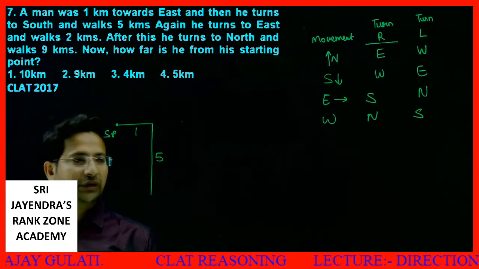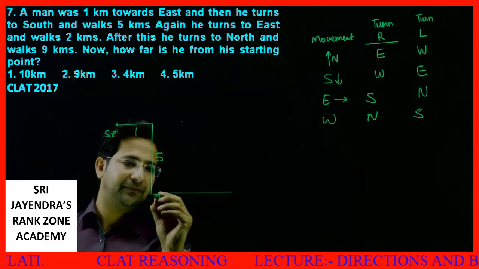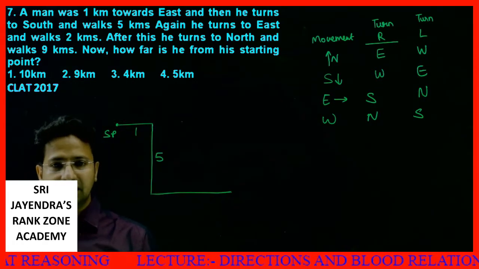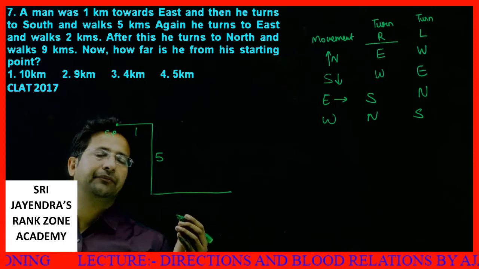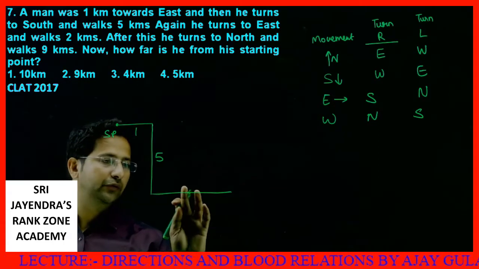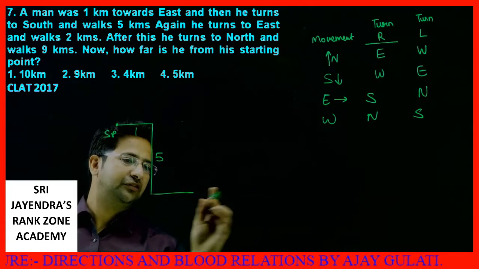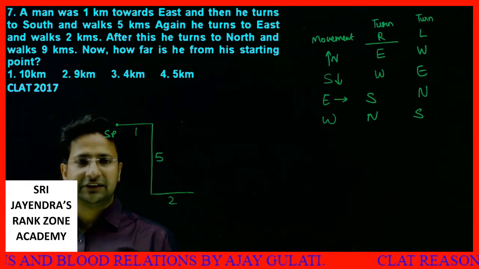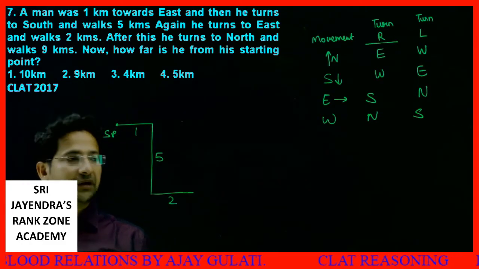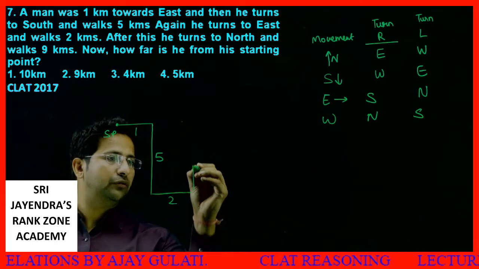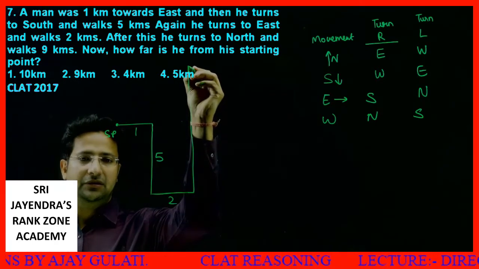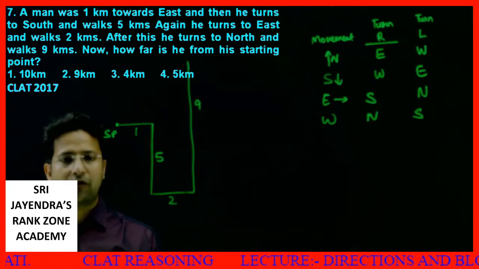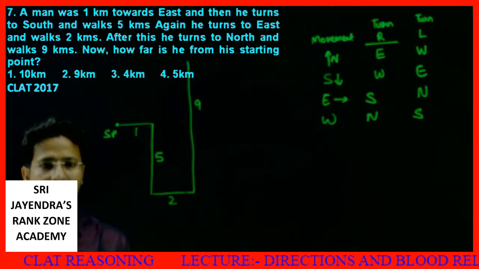Again he turns to east and walks 2 kilometers. This is east. Let's say this is 2. After this he turns to north and walks 9 kilometers, like this. Let's say this is 9 kilometers. Now how far is he from his starting point?